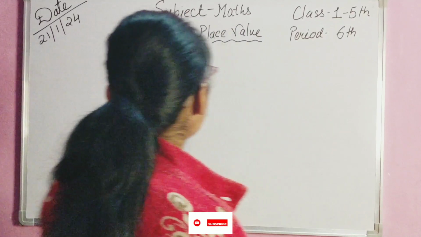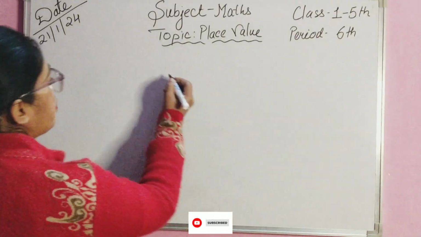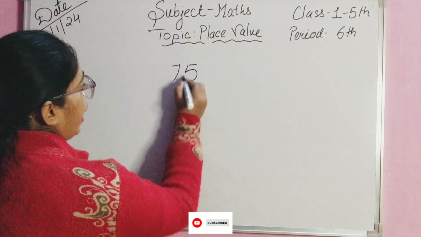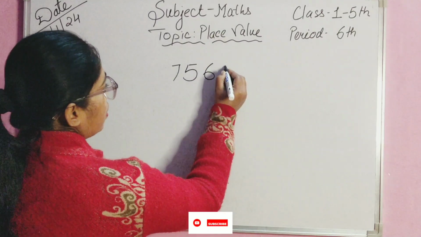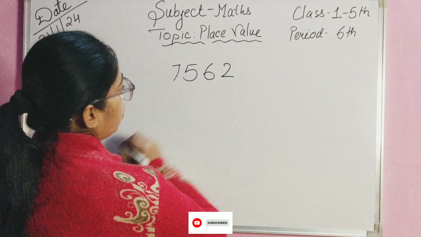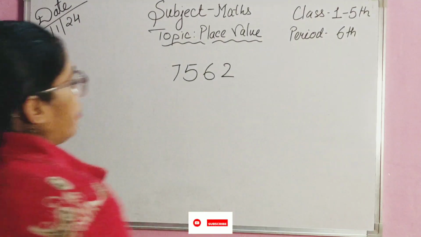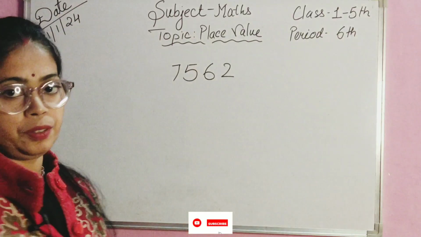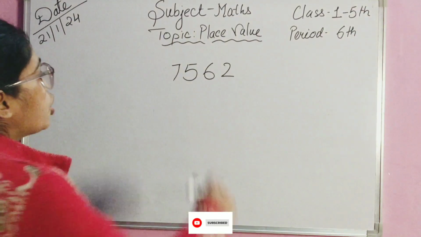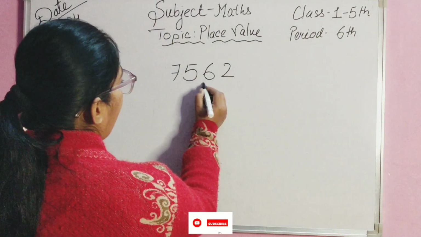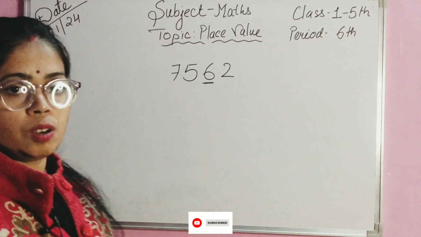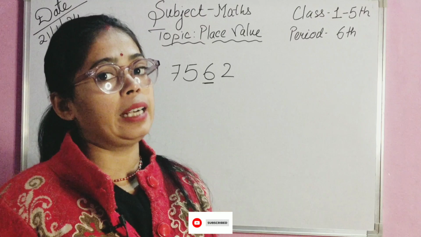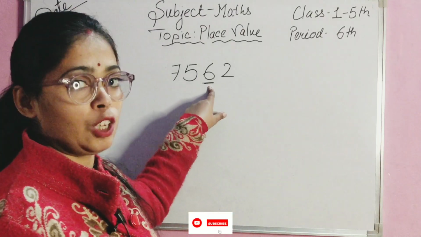So suppose the number 7, 5, 6, 2 is given. Okay, suppose you have to find the place value of 6. The underlined digit, you have to find the place value of 6.